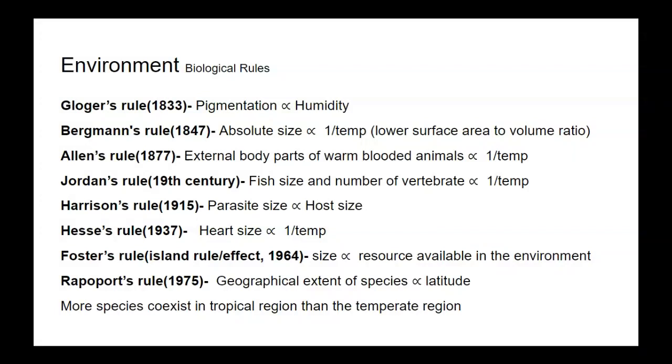Then next is Hesse's rule. Hesse's rule is derived from Bergmann's rule, and as per Hesse's rule, herd size is inversely proportional to temperature. Then next is Foster's rule.